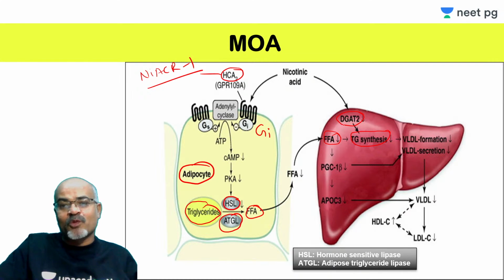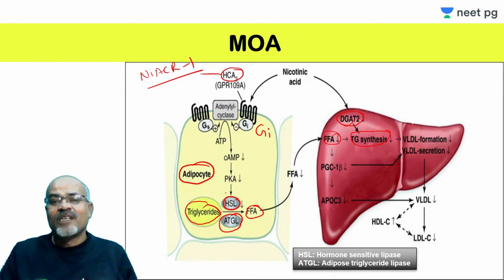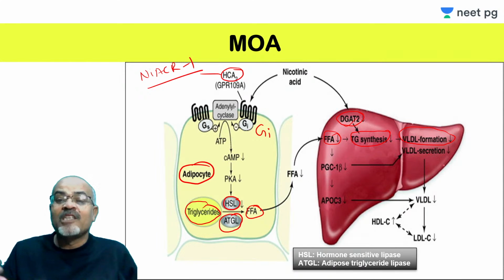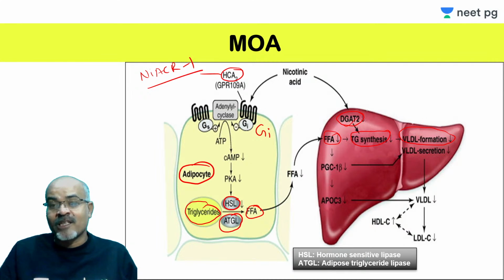That enzyme's activity is also affected, so there is a reduced delivery of the raw material. Also the enzyme which is involved in triglyceride synthesis is affected. So what will happen? There will be less VLDL formation, because triglyceride is the major component of VLDL. And if VLDL is not formed, how will the liver secrete when the product is not available? The warehouse is empty, so how will it reach the retailer?